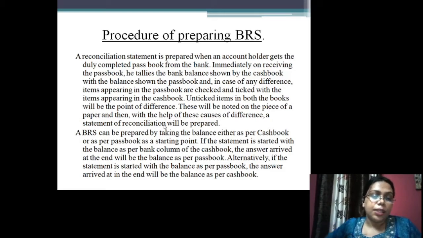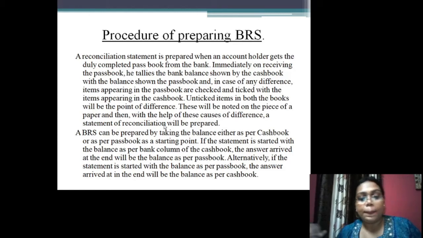Alternatively, if the statement is started with the balance as per passbook, the answer arrived at the end will be the balance as per cash book.